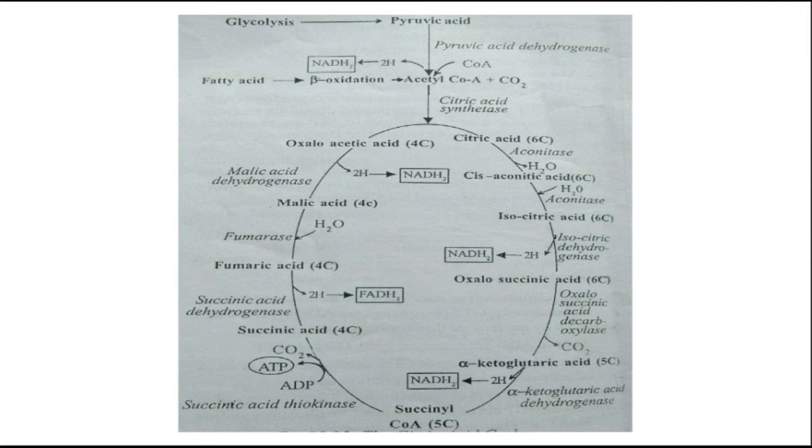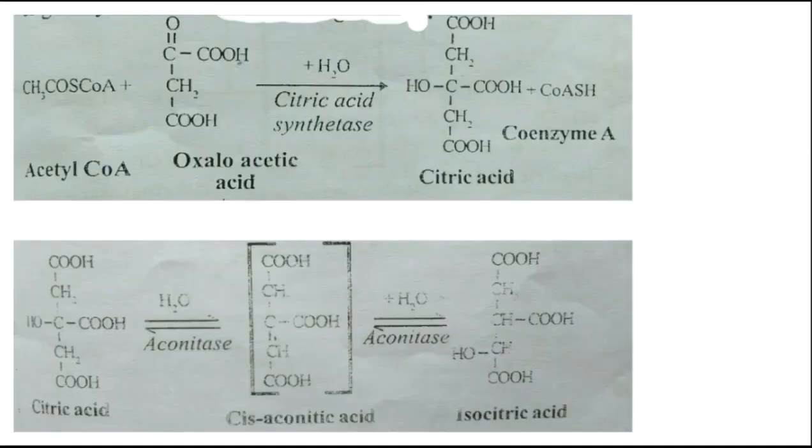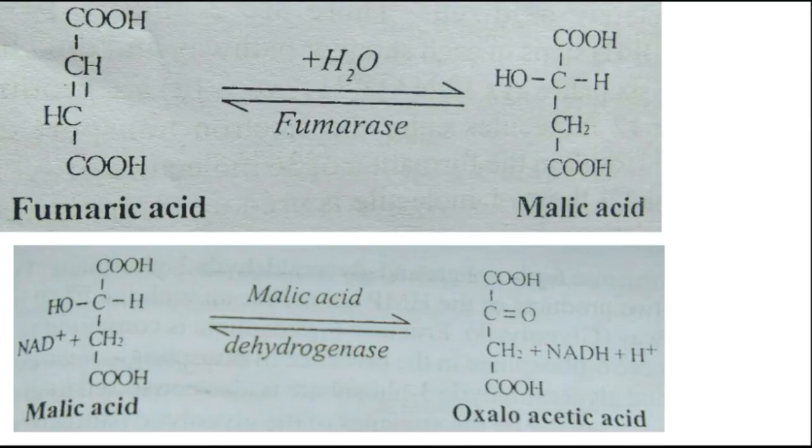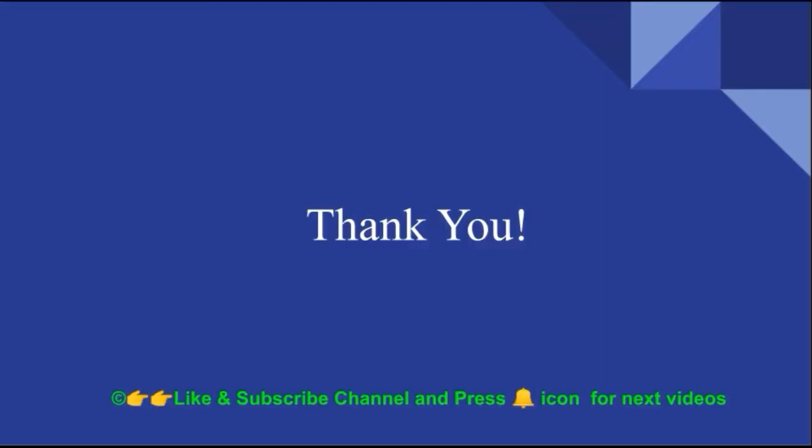After that, succinic acid is again catalyzed by succinate dehydrogenase with the formation of fumaric acid, and fumaric acid is again converted into malic acid with the help of fumarase and hydration. And lastly malic acid, with the help of malic acid dehydrogenase enzyme, forms oxaloacetic acid. Okay, that is the total cycle of the citric acid cycle. So today we have completed the citric acid cycle. Thank you very much.